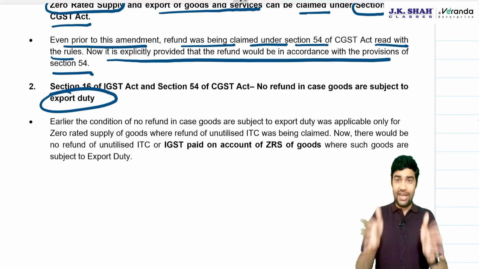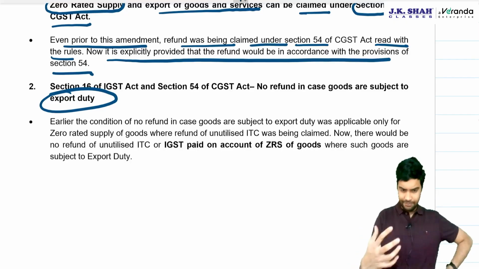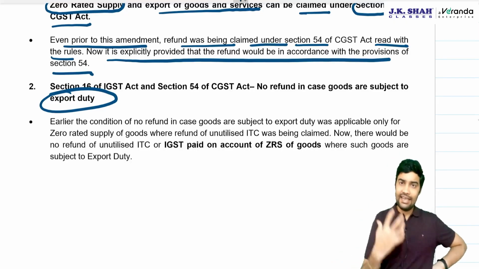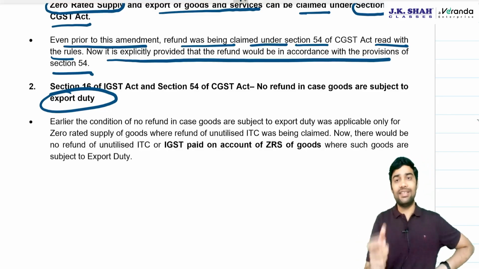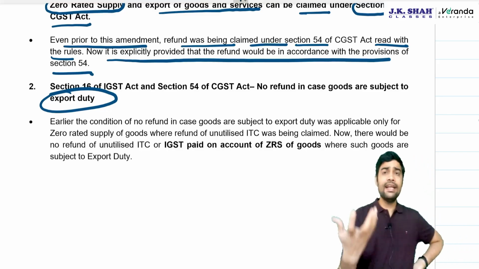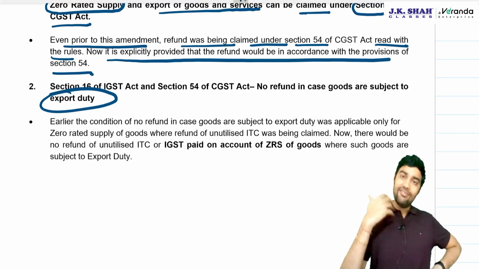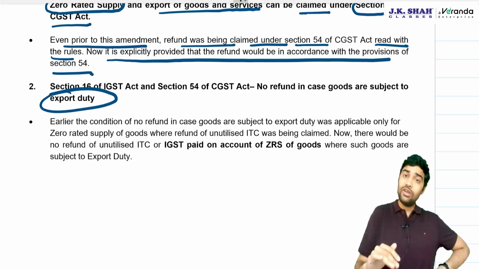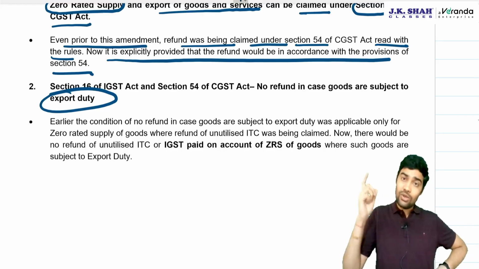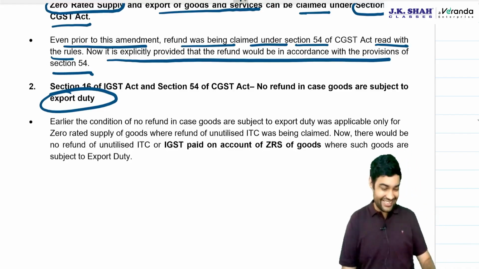So they have made it wide. When is export duty levied, sir? See, government generally levies export duty when government does not want you to export those goods. Like when the supply of onions in India is less, they will levy export duty so that you don't export onions. Now they want you not to export onions, but you are still doing it and you want a refund. Do you think they will give? No.